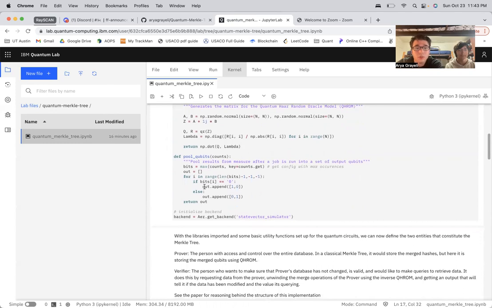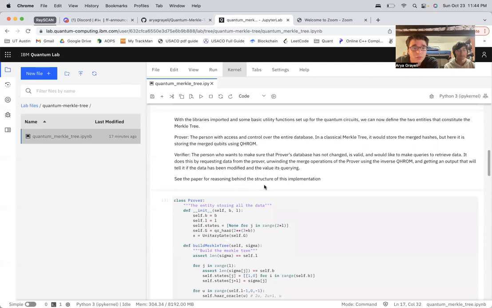Then we move on to pool qubits, which is just a useful post-processing method that we write separately, because once you run a result in the backend, you'll get a set of state vectors and counts of which ones are most apparent. Then converting those into the qubits themselves, by getting whichever one was the most likely to be there, is just what pool qubits does. It's useful for converting a state, then applying the model to it, and then getting the next quantum state.